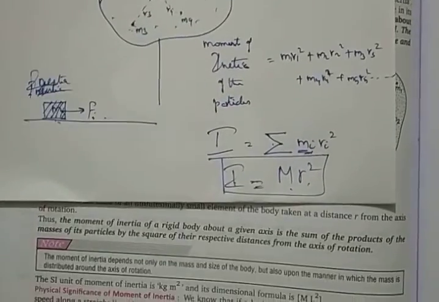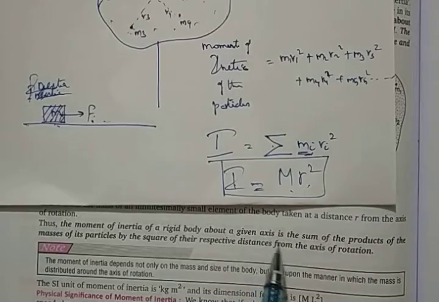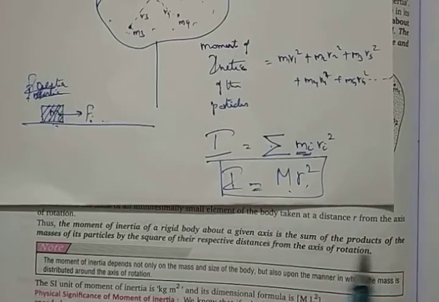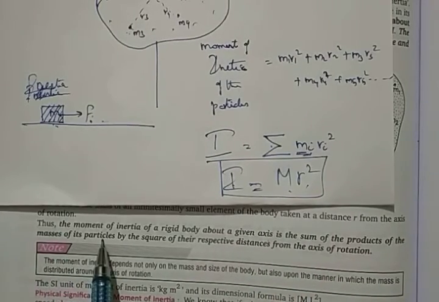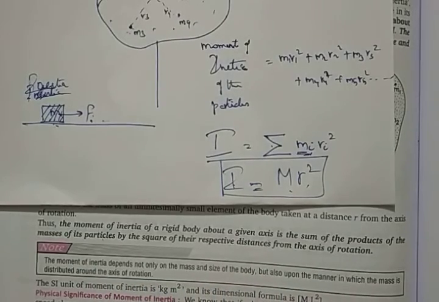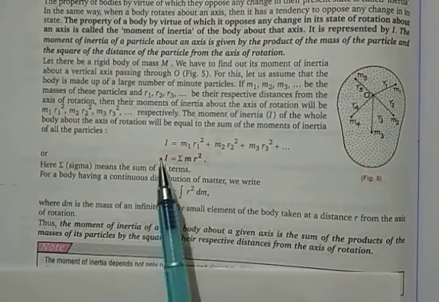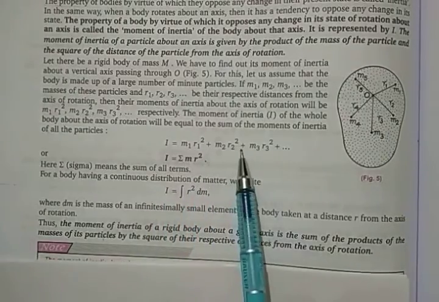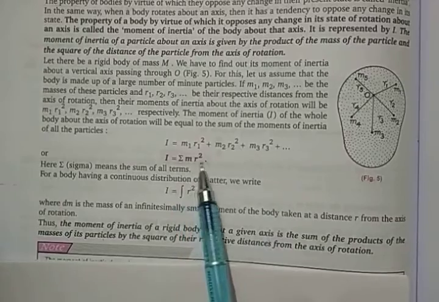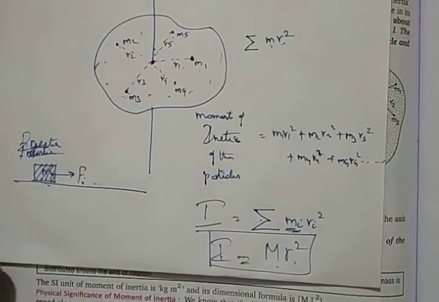Now look at this one. Moment of inertia of a rigid body about a given axis is the sum of products of the masses of the particles by the square of their respective distances from the axis of rotation. That's what you wrote. This is what the final thing is. So m1 r1 square, m2 r2 square, m3 r3 square, summation of mr square. So it's going to be totally mr square.